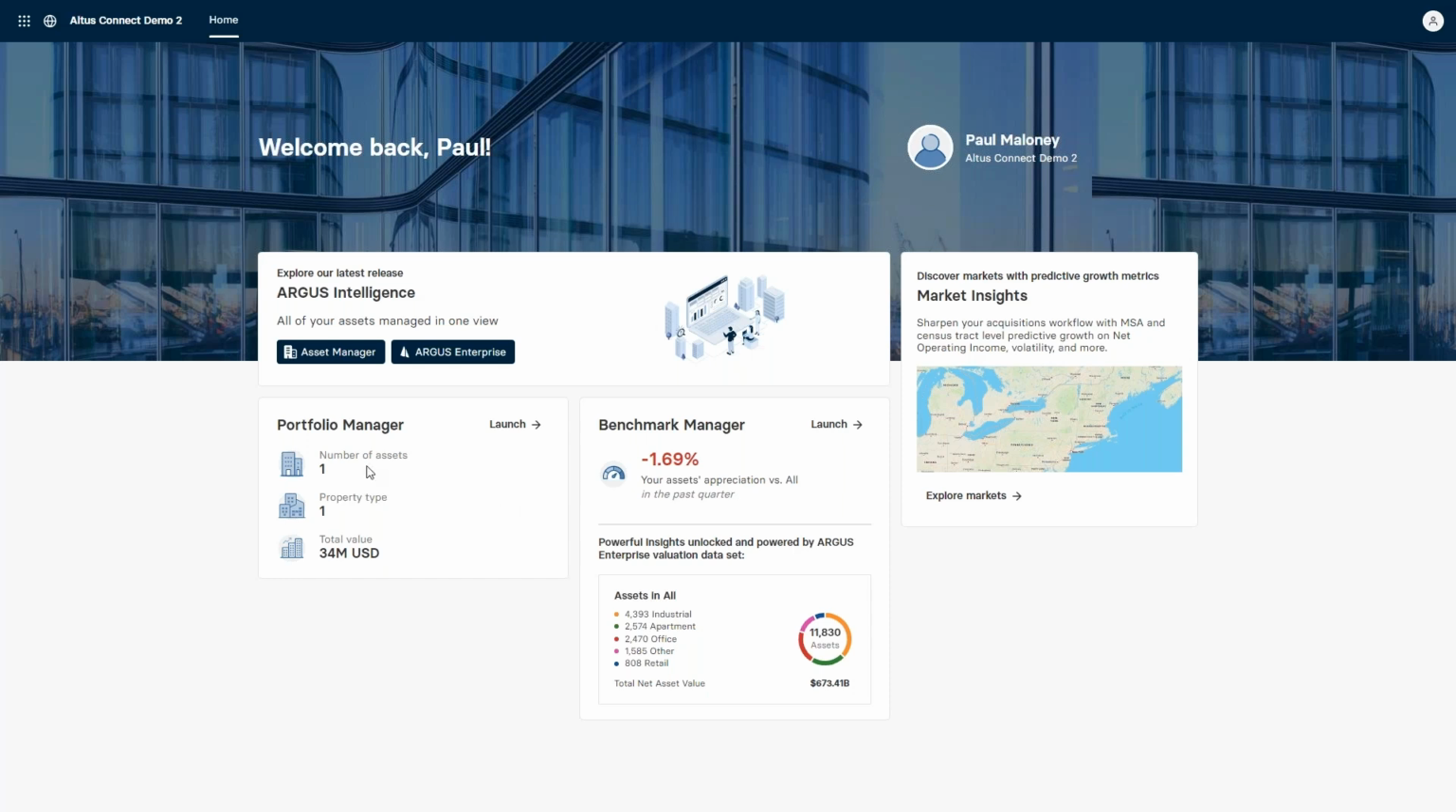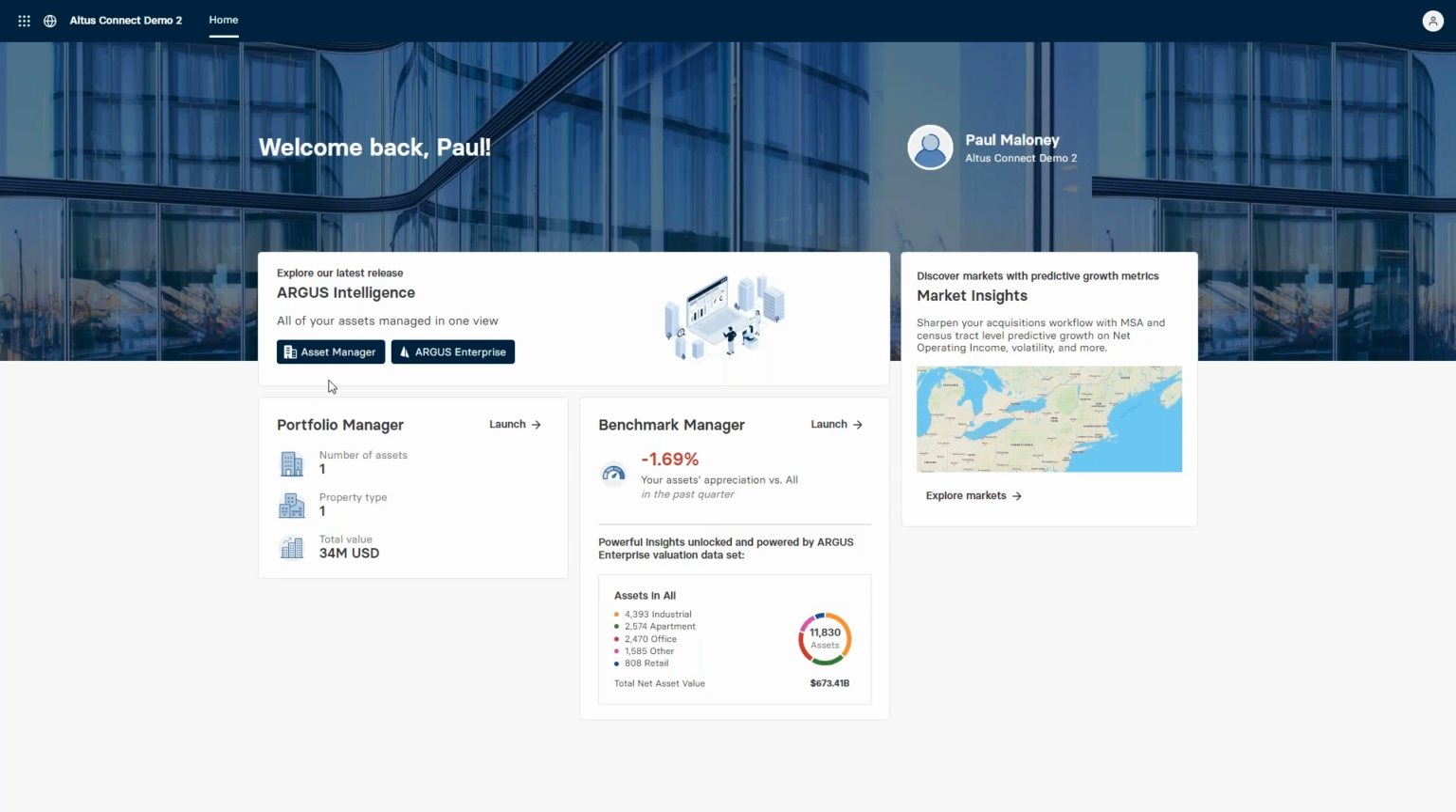We also have Portfolio Manager, so this is where we'll be able to take those assets, roll them up into portfolios, and do higher level analysis. And then, as I mentioned, we do have Benchmark Manager. We're not going to cover Benchmark Manager in today's webinar, but I did want to allude to the fact that this is where we'll start seeing how we compare against the index.